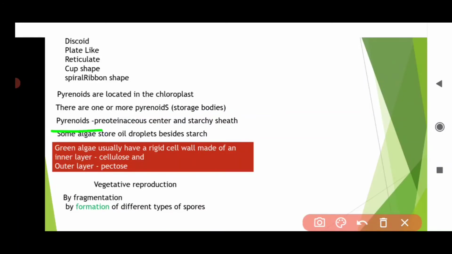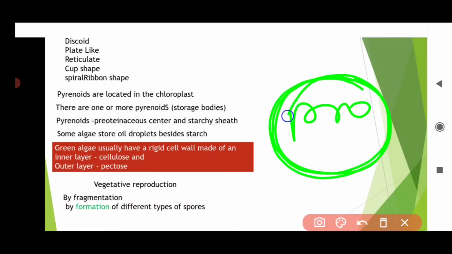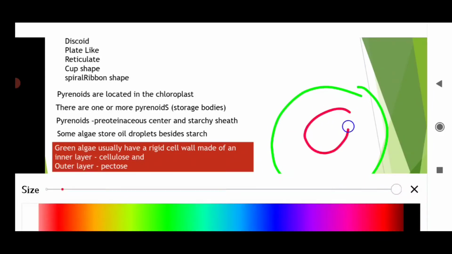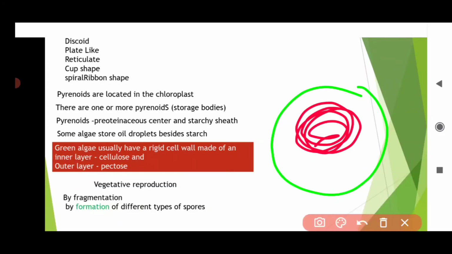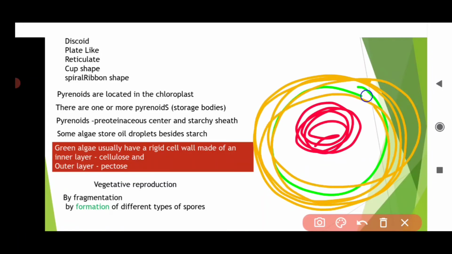Pyrenoids are proteinaceous centers. Suppose this is a pyrenoid, it stores proteins, but they are surrounded by a starchy layer. They are made up of starch and they store proteins.